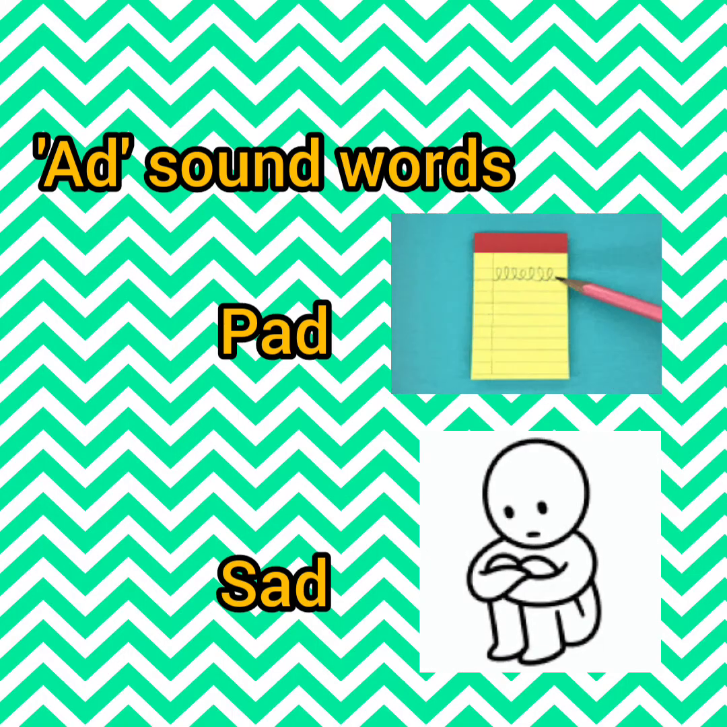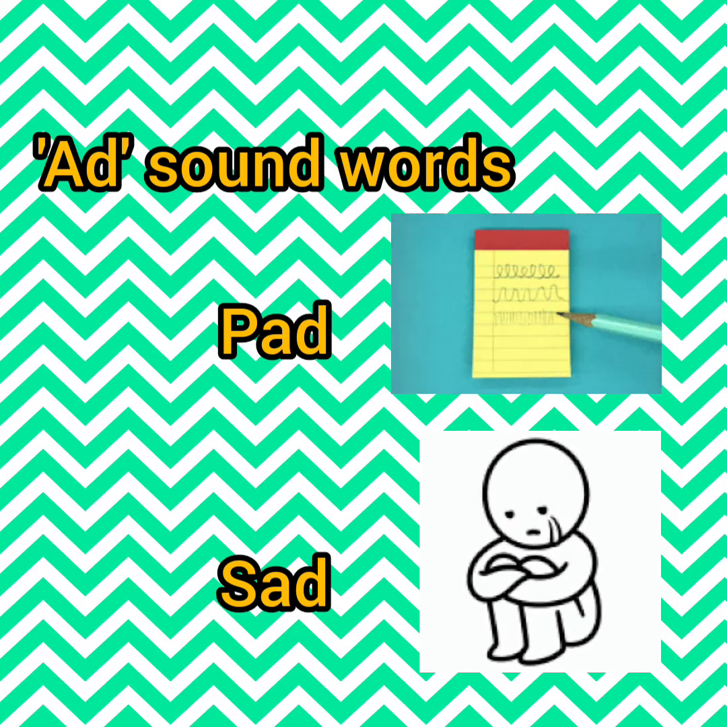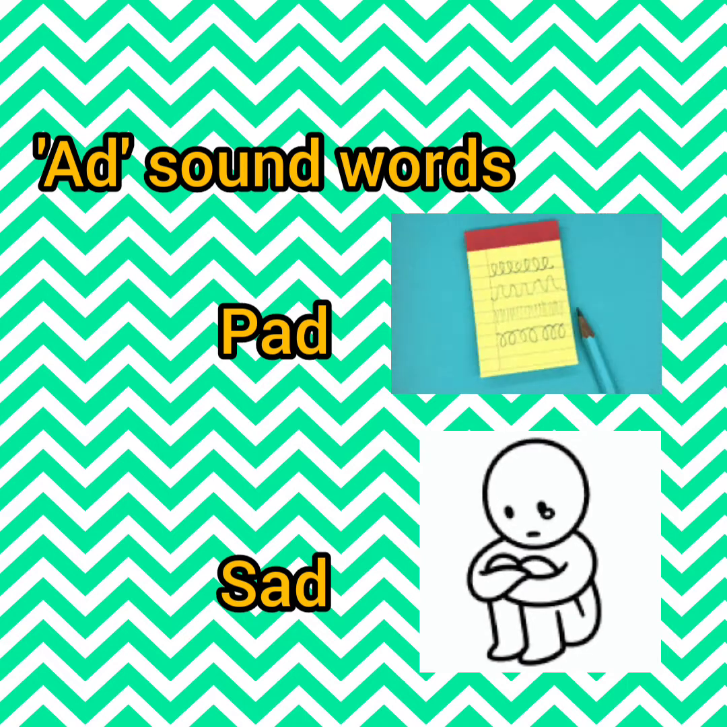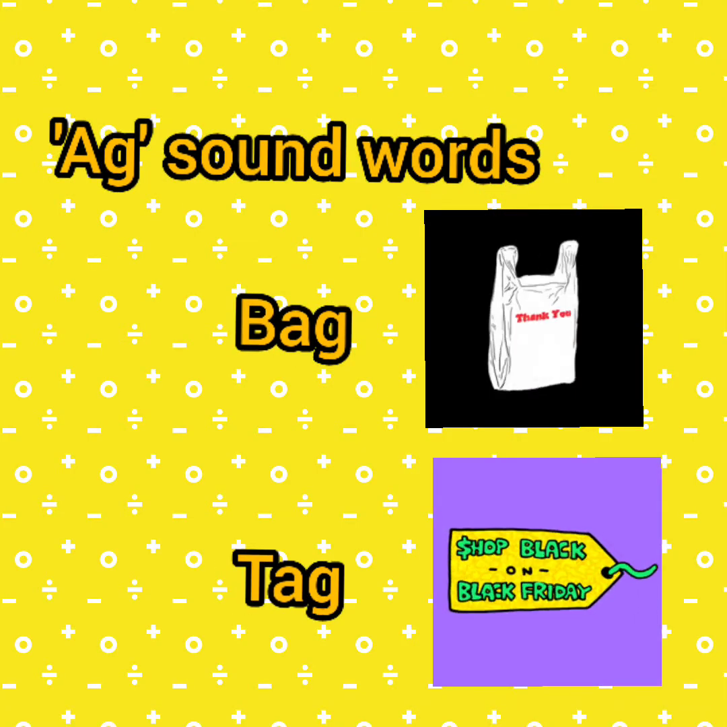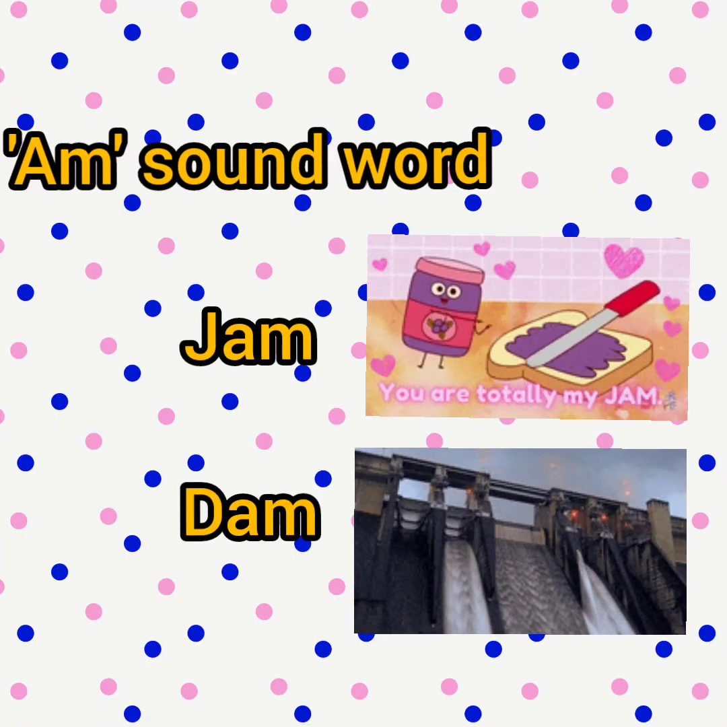So the first is ad sound words. For example, pad, P-A-D, pad, S-A-D, sad. P-A-D, pad मतलब जिसमें हम लोग लिखते हैं और sad मतलब उदास होना. You can see it in the picture. Now the next is ag sound words. That is B-A-G, bag. Bag मतलब थैला. T-A-G, tag.